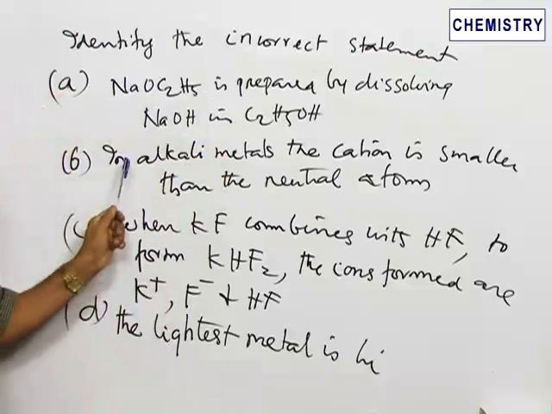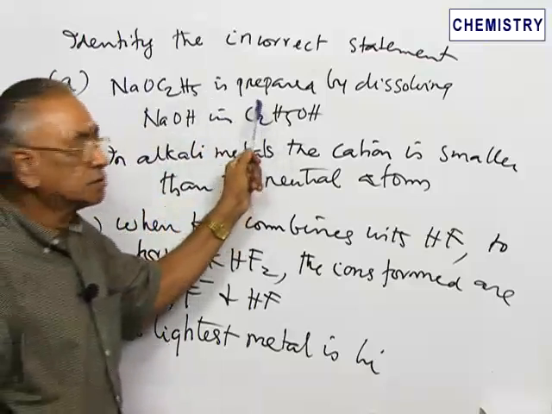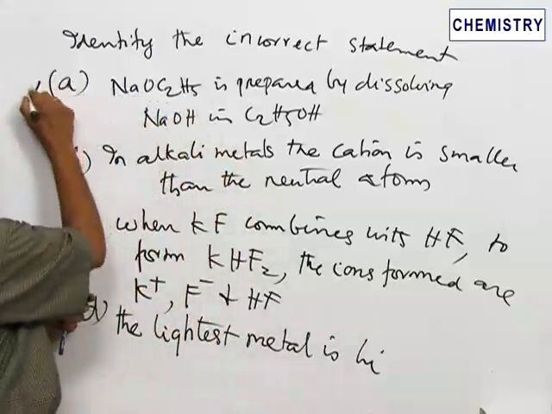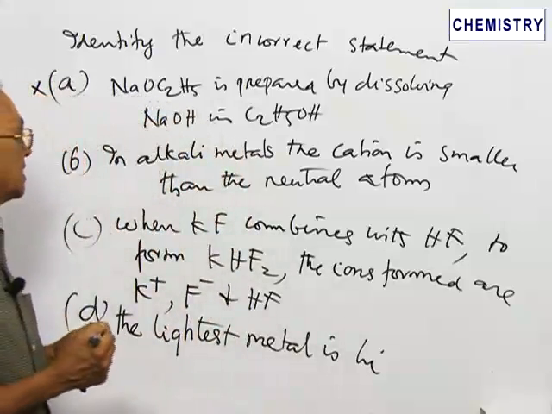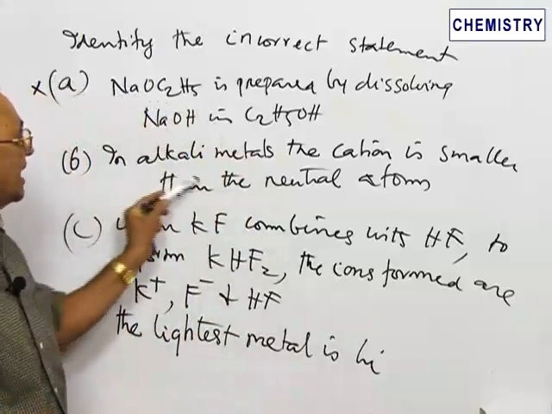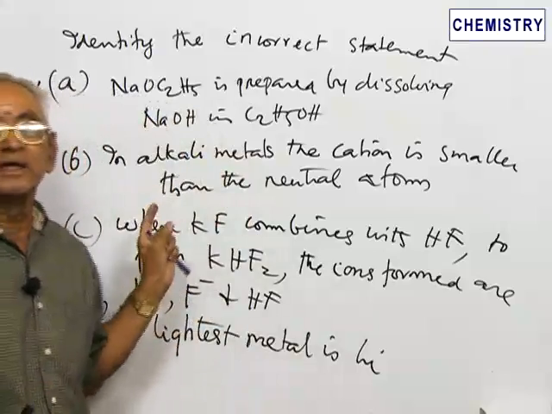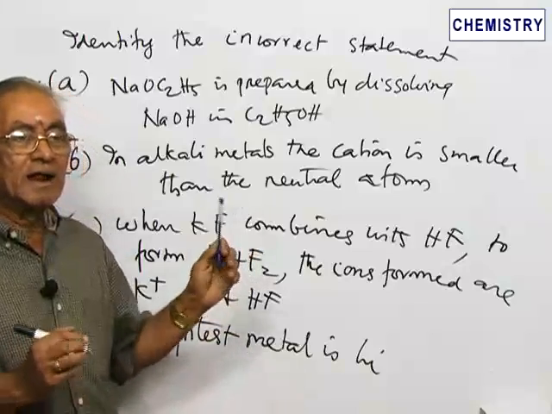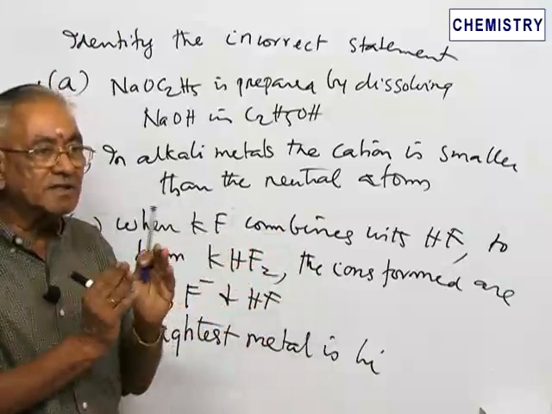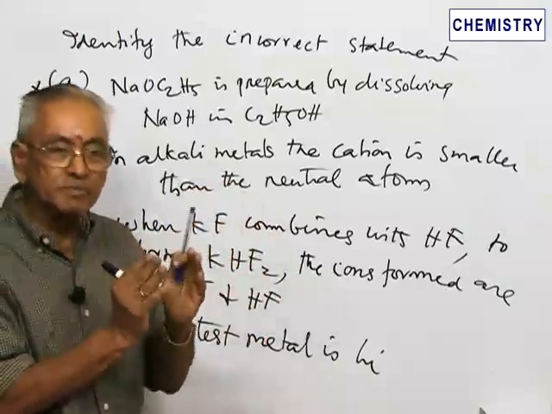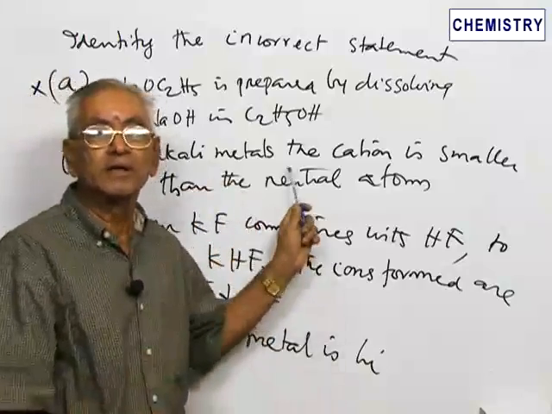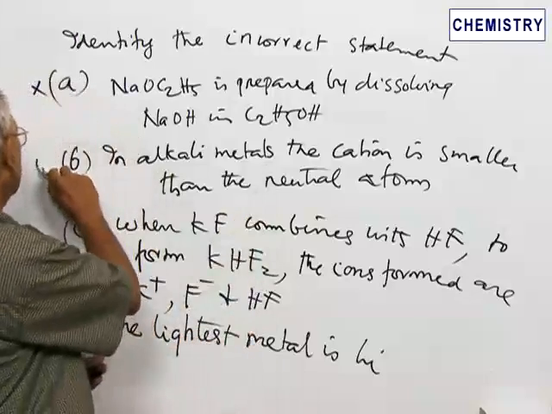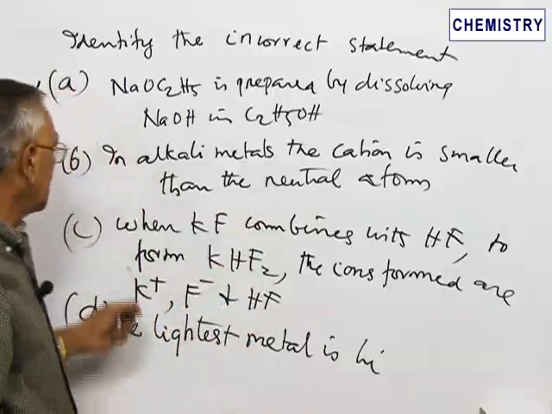So I will just put a cross there. That is not a correct statement. Then, in alkali metals, the cation is smaller than the neutral atom. In any metal, when an electron is removed and it becomes a cation, the cation becomes smaller in size than the atom. So this is a correct statement. B is a correct statement.